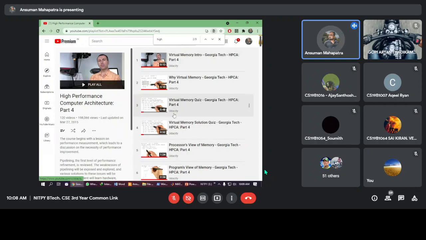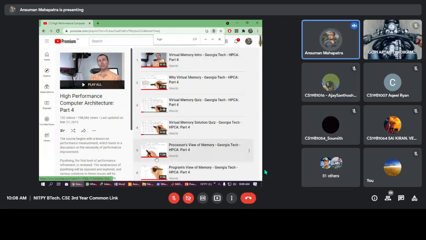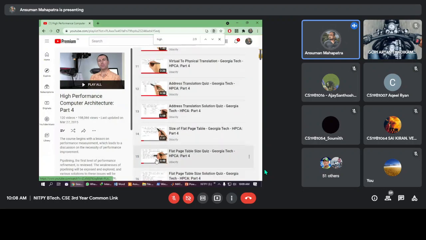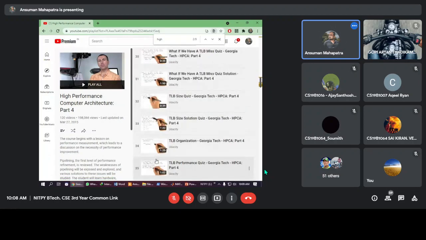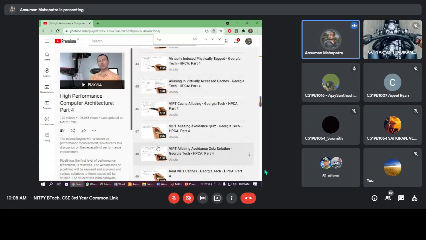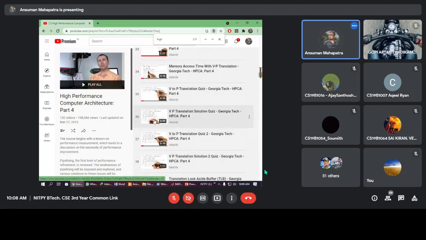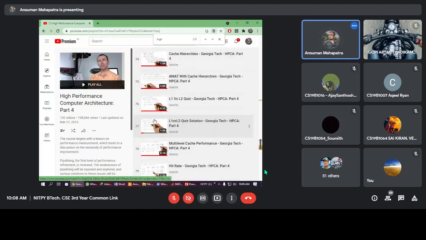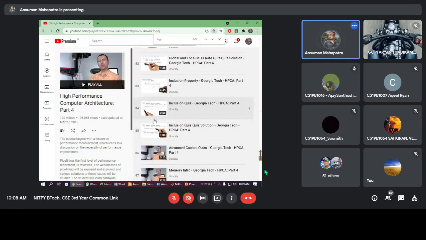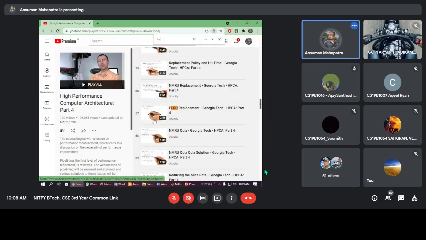So I have sent you this full virtual memory concept, right? In that, I think somewhere LRU will be there. No, LRU will be there in cache memory. So let's see where the cache memory is. LRU. Okay.